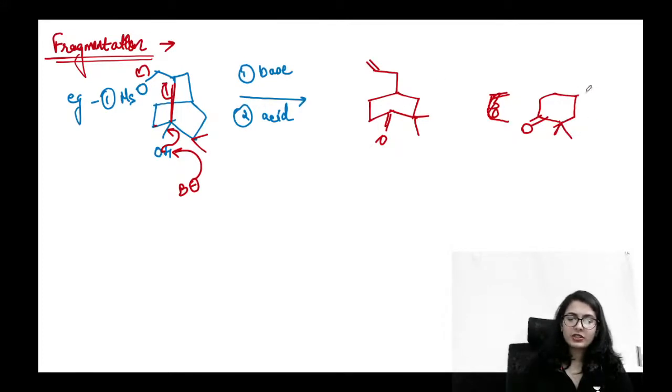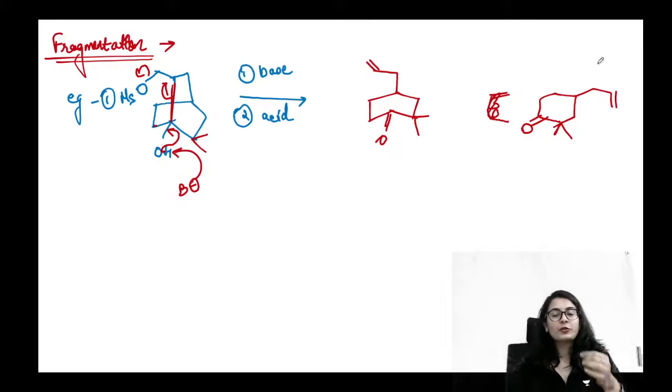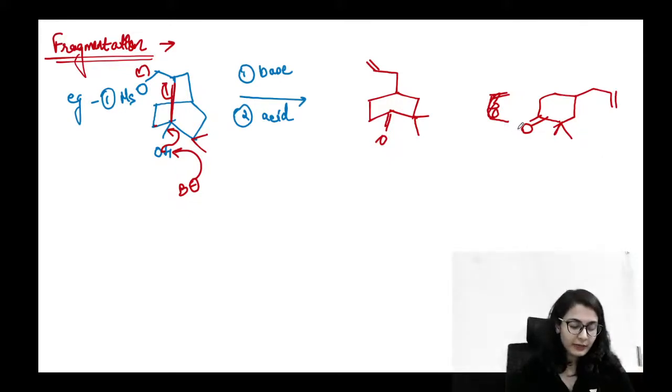On the fourth position, you have the allylic group. इसको बोलते हैं allylic group on the fourth position. So this is a simple fragmentation reaction. Yes or no?